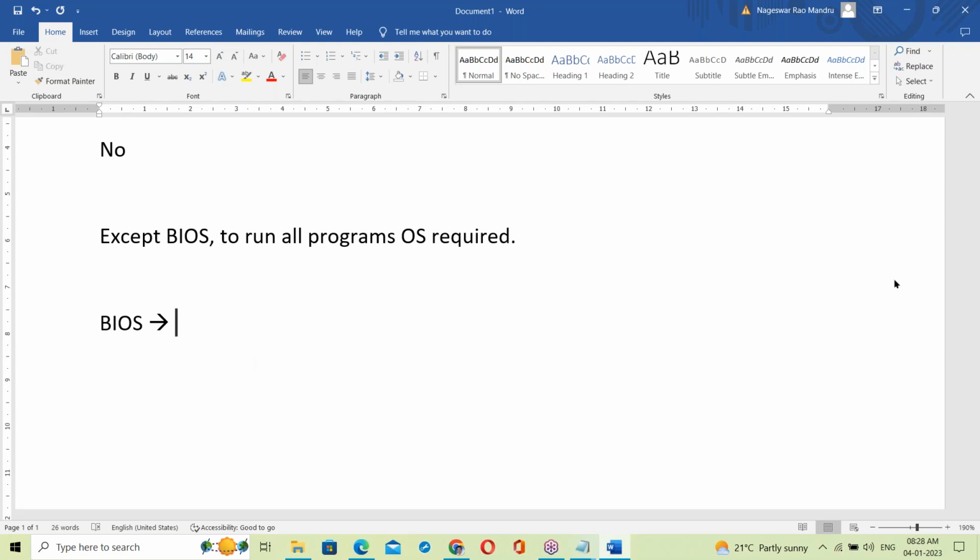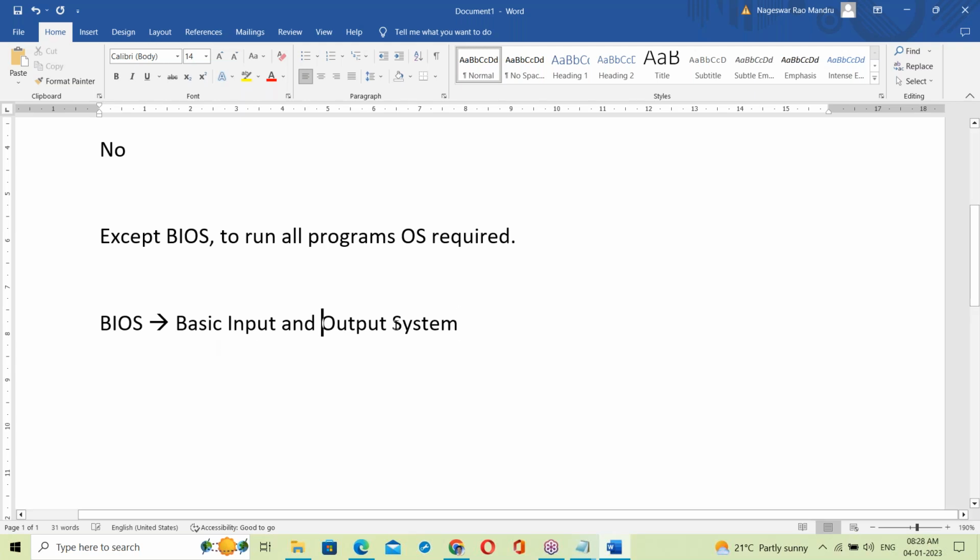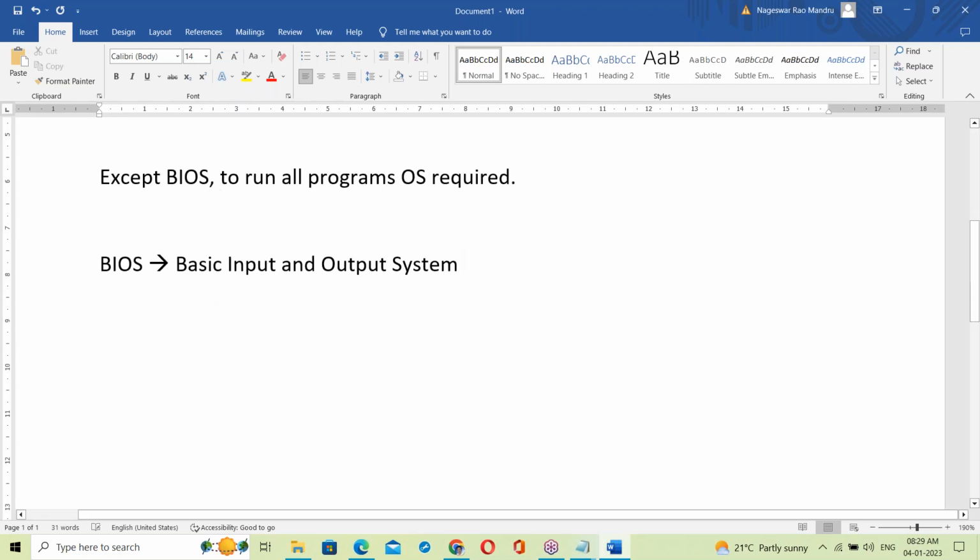Pawan and Swagita, good. BIOS stands for basic input output system. Yes, BIOS stands for basic input and output system.